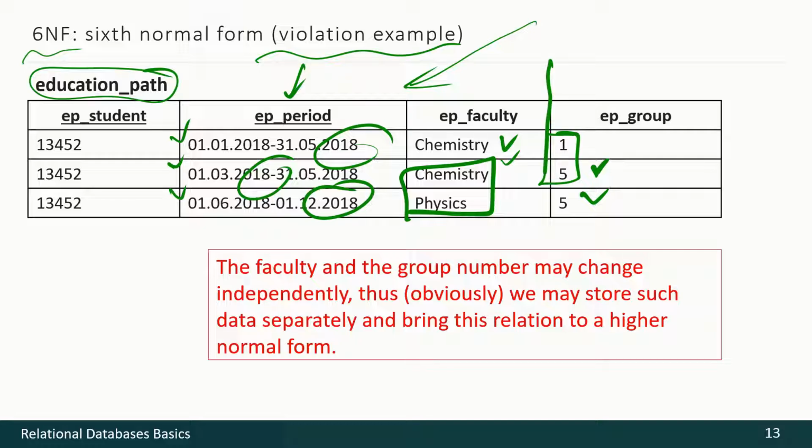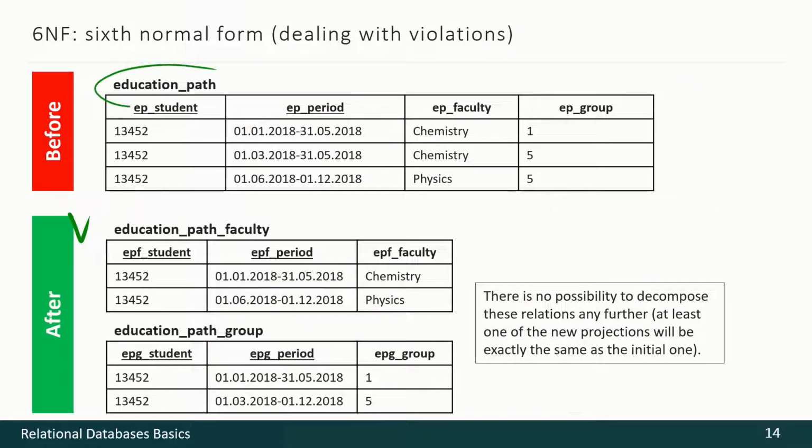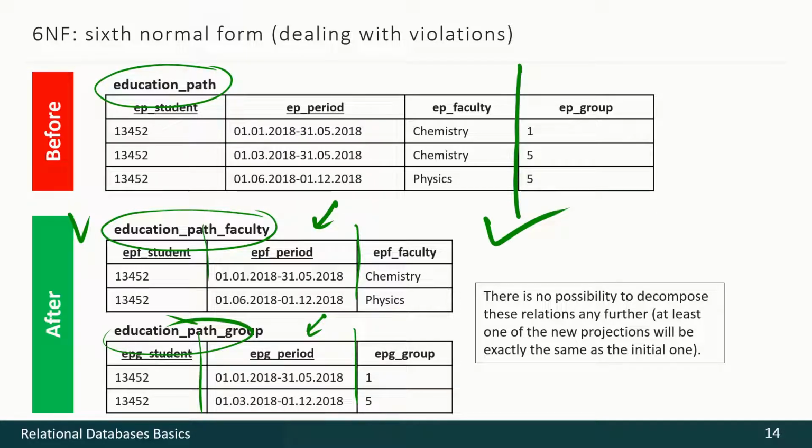We may split it, or in other words, decompose vertically into two new relations. Here they are. This is our initial relation, then we've split it here and we got two new relations. And we cannot decompose these two relations any further or split them somehow. So this is the final situation.